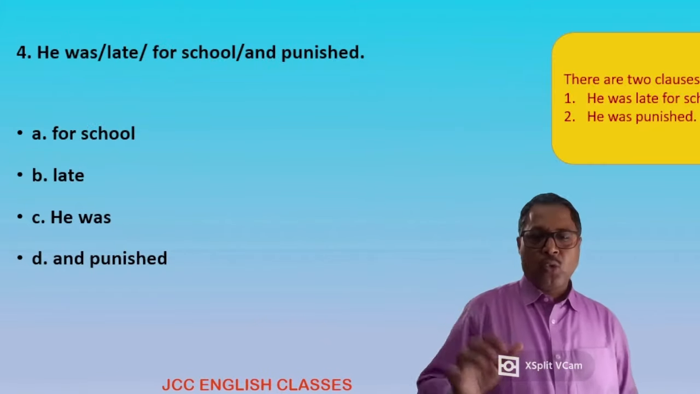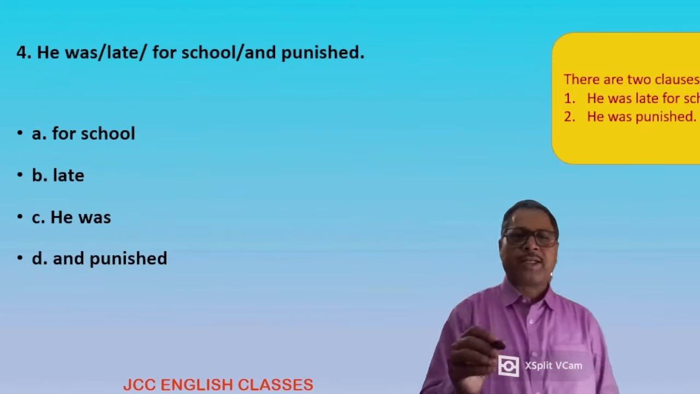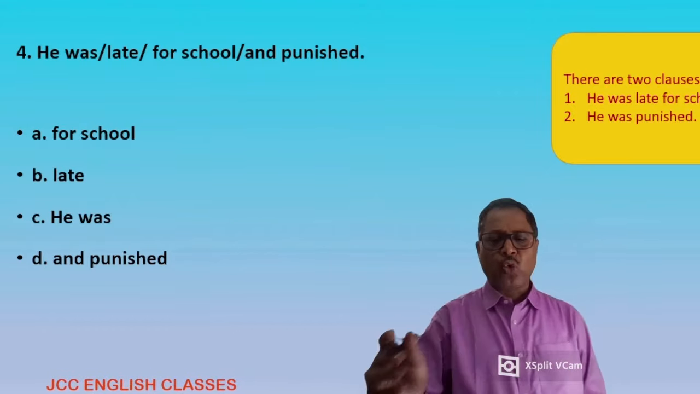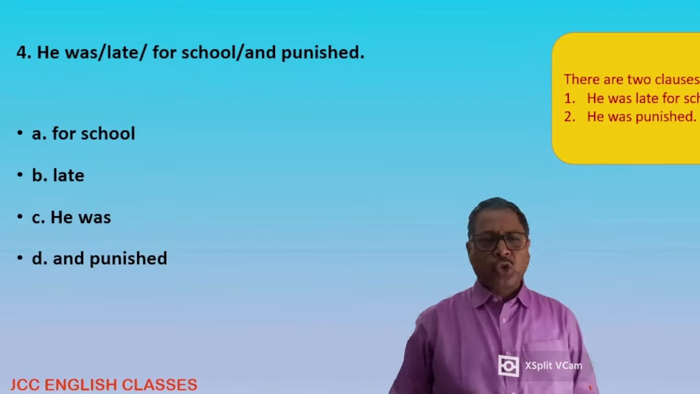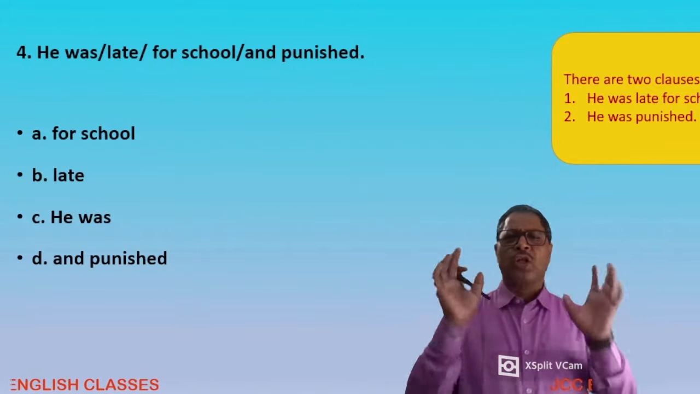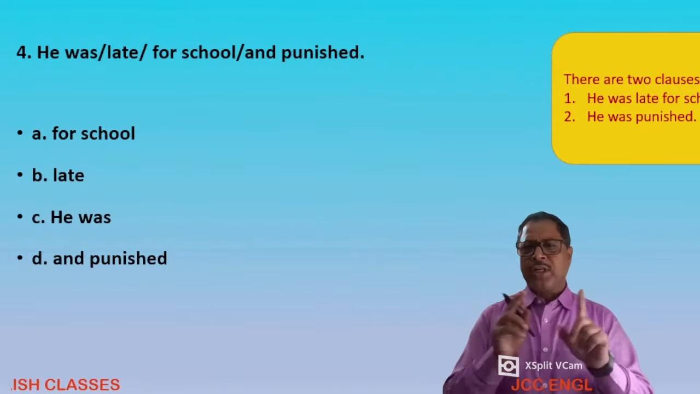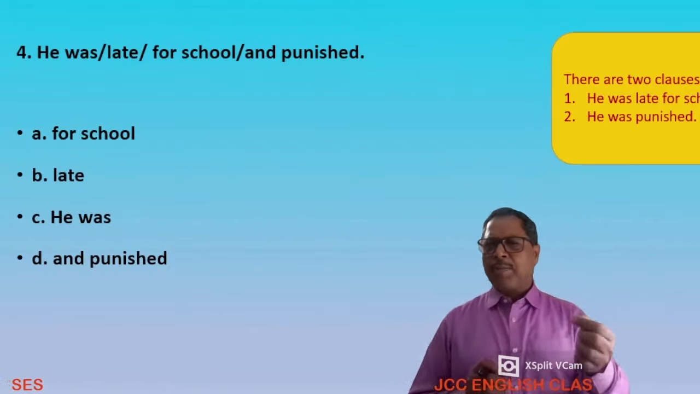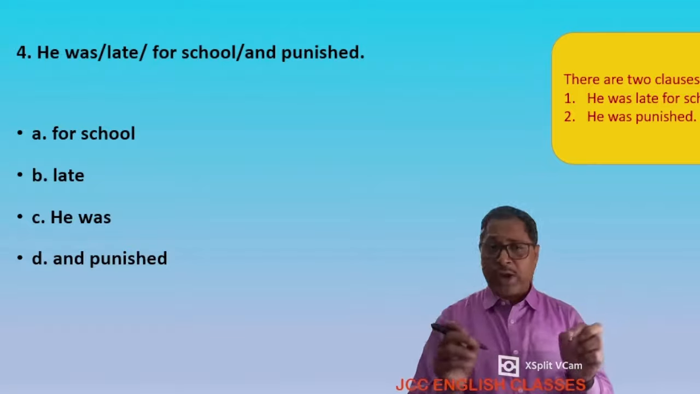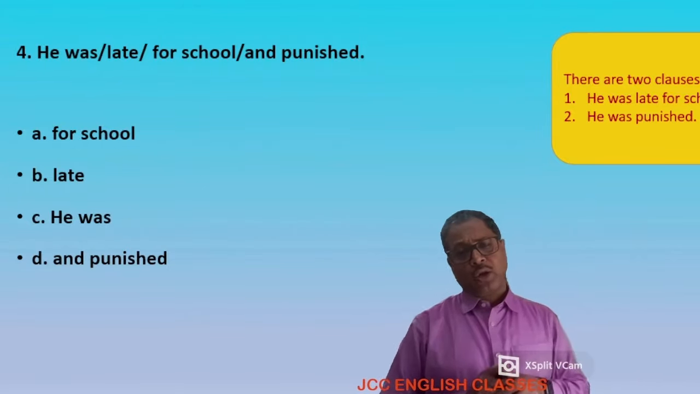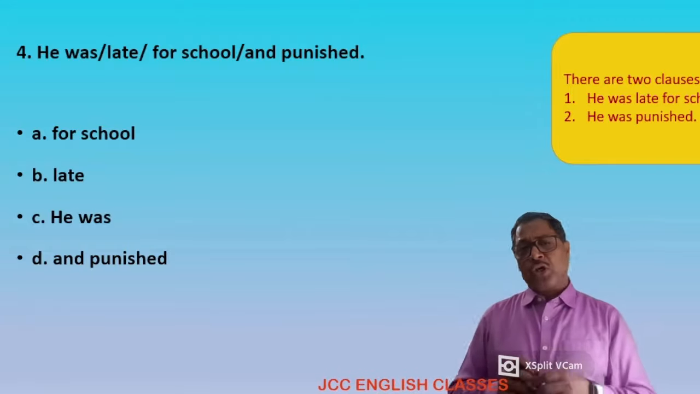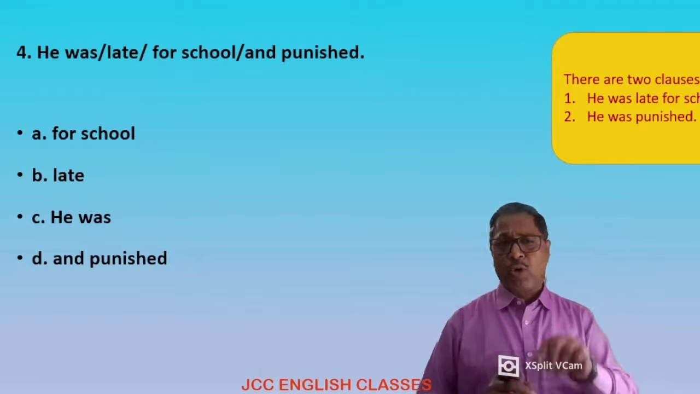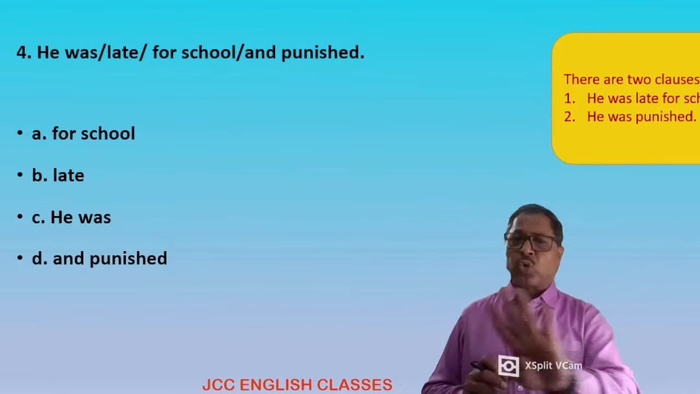Question number 4. He was late for school and punished. Dear students, this sentence contains 2 clauses. Clause number 1, he was late for school. Clause number 2, he was punished. Somebody might be thinking it should be for the school. No, dear student. He was a student of that school, and for the primary purpose, we never use an article before school, college, hospital, bed. From that point of view, for school is correct.